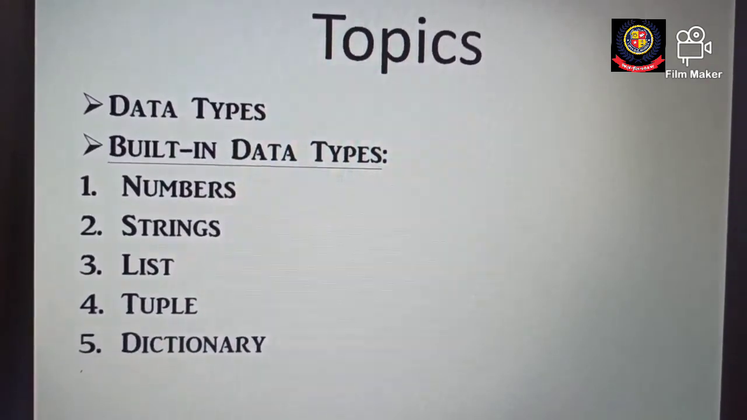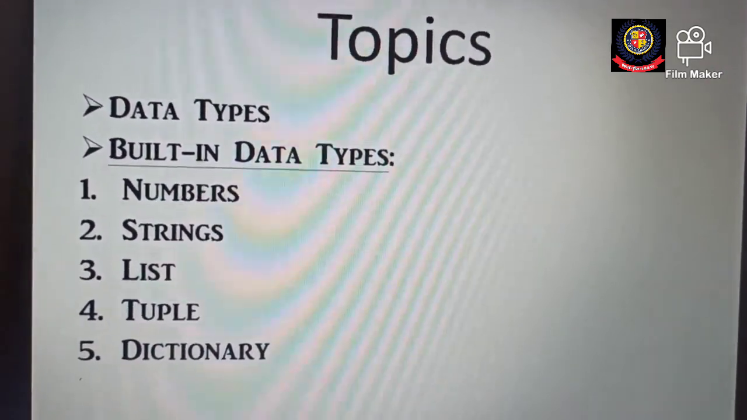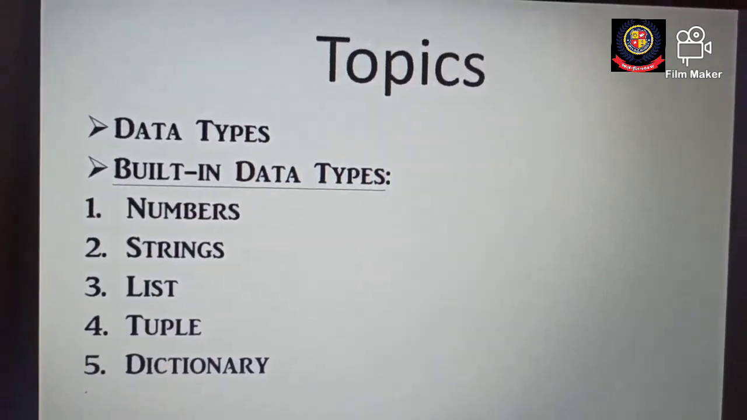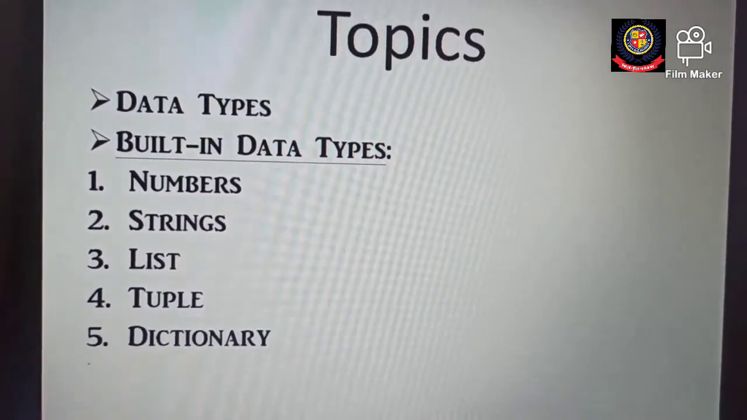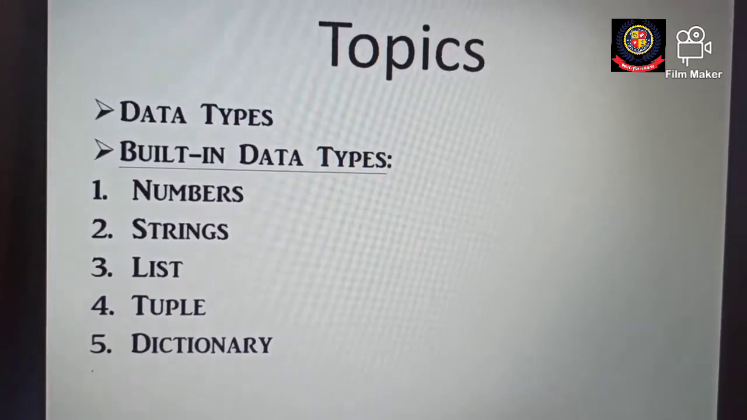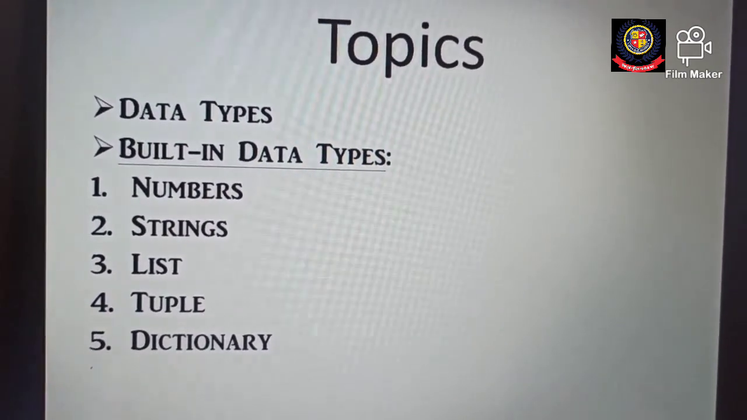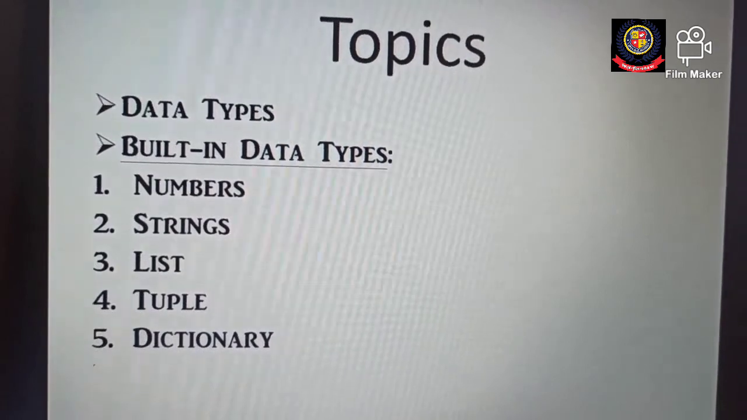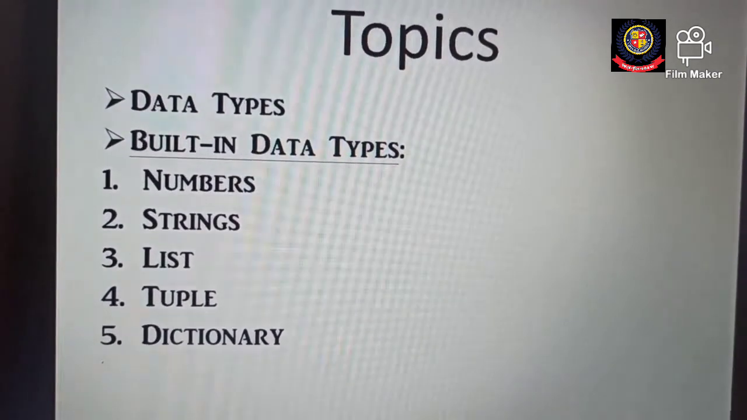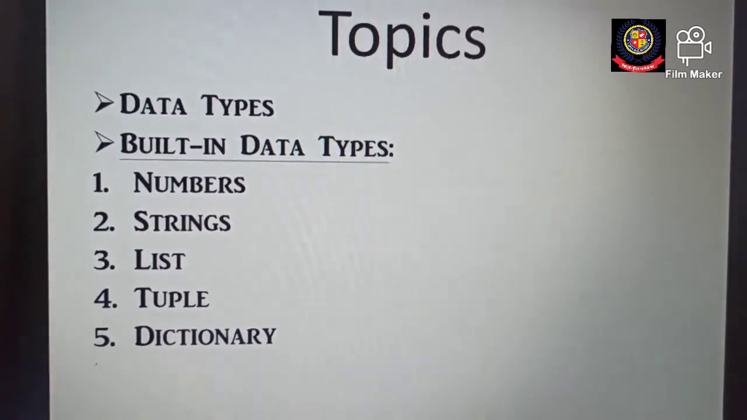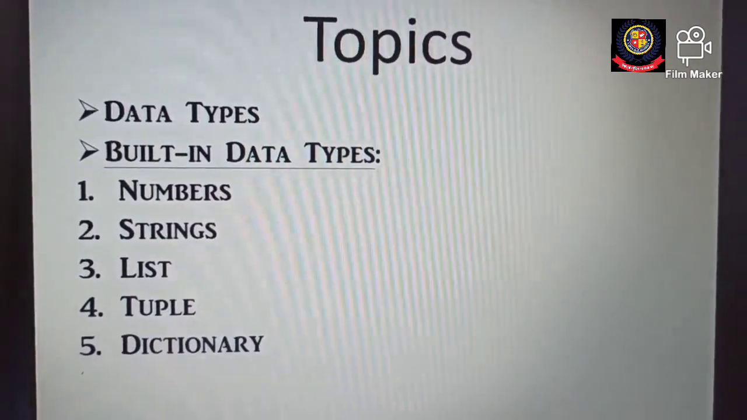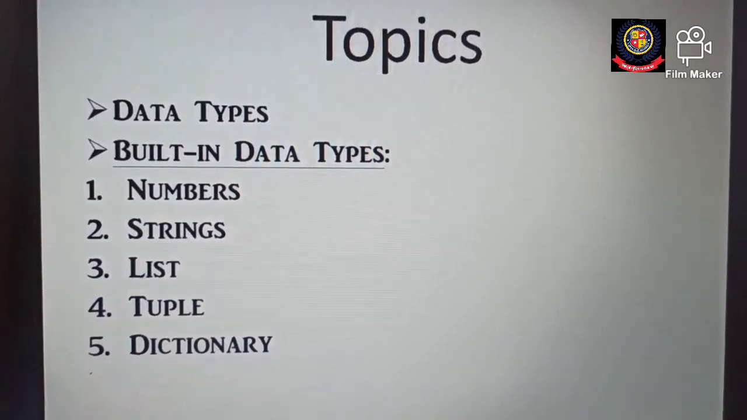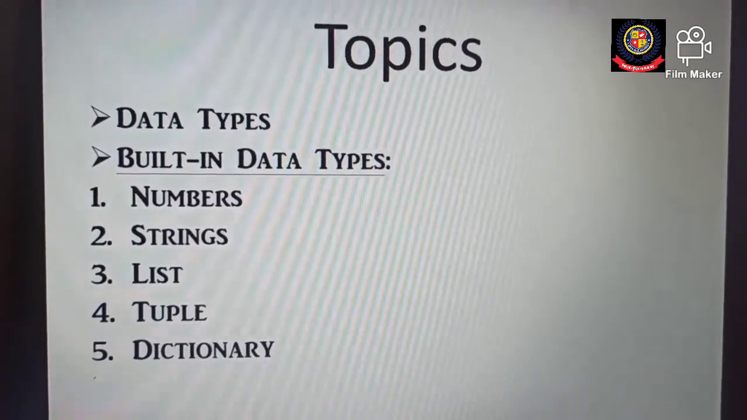First is data types, that is, what a data type actually is, and second is the built-in data types available in Python, which we are also going to discuss. These are the few data types available in Python: first is numbers, second is strings, third is list, fourth is tuple, and the fifth one is dictionary. We have already discussed numbers and strings, but list, tuple and dictionary are something new for you, right? We are going to discuss them one by one. So let's start with the data types.